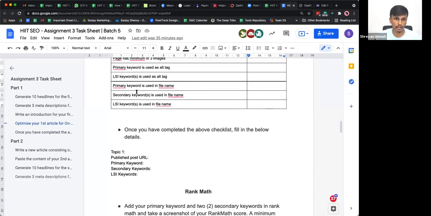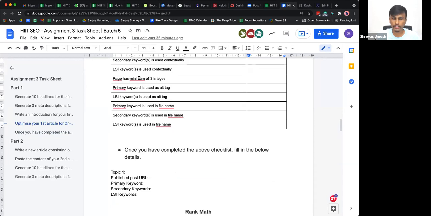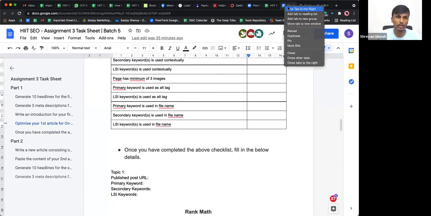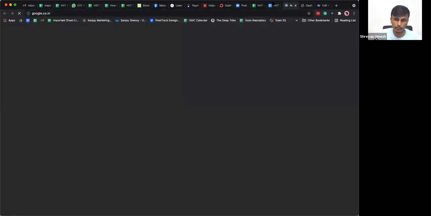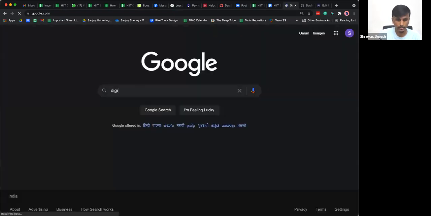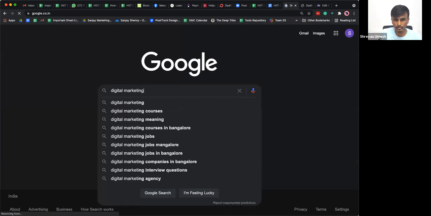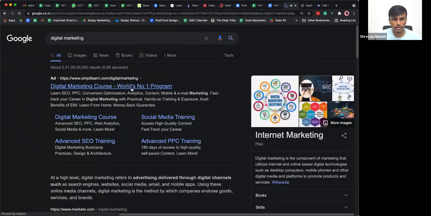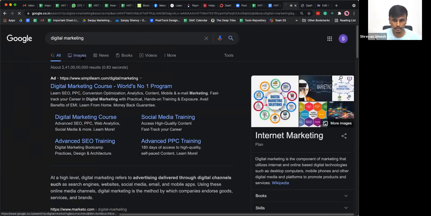All right, awesome. So once you have picked up 3 images from all of these websites, make sure they're not copyright. And at times what happens is you might have to use Google Images as well. So I'll quickly show you how you can do that to make sure you don't face any copyright issues. So for example, let's take an example of digital marketing itself. Yes, before posting, all of this has to be done.